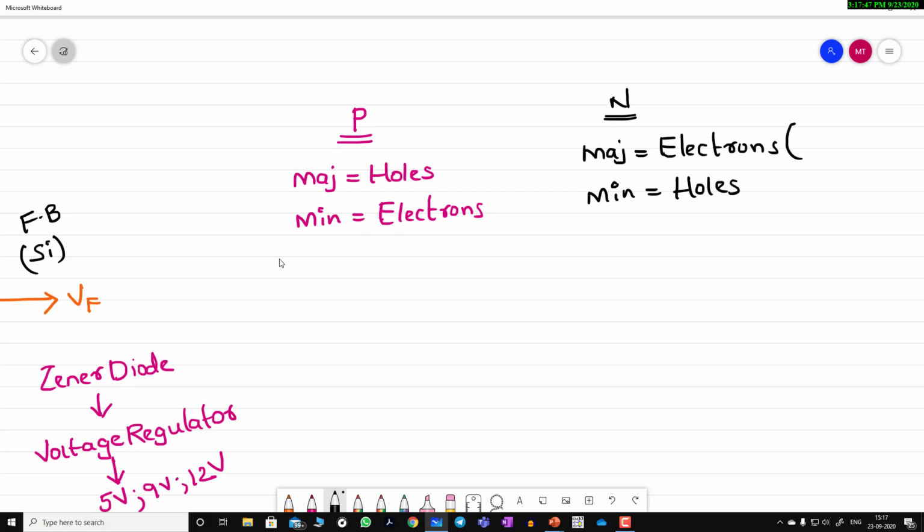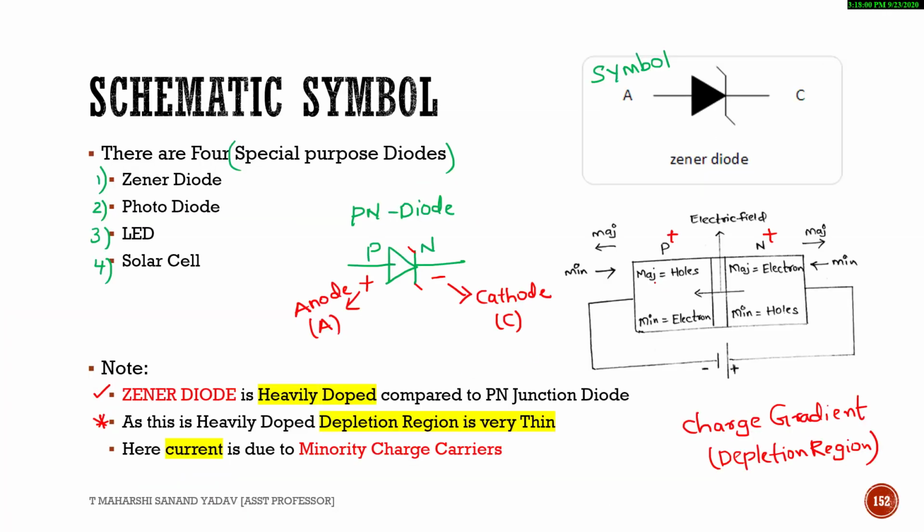So electron is something which is negative, hole is something which is positive. Majority carriers in p-type are holes, minority are electrons, and majority in n-type are electrons, minority are holes.